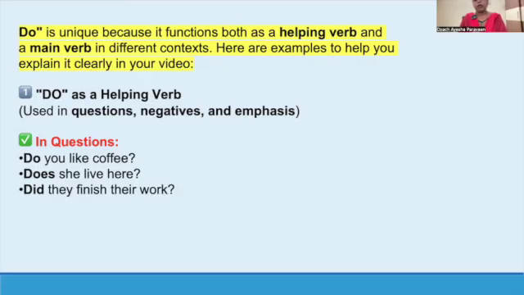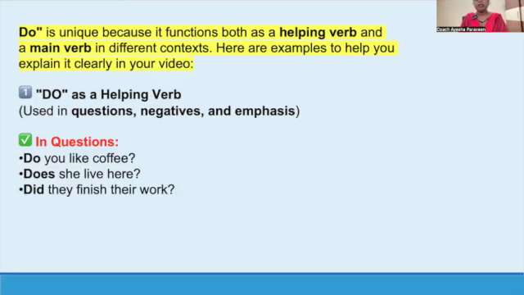Do you like coffee? Do you like tea? Do you like this movie? So now here we are asking some questions. The main action is like. Do you like coffee? Do you like movie? Do you like reading? So now here like is the main action, but do is acting like a helping verb here. Do you like reading? Do you like this movie? Do you like coffee?